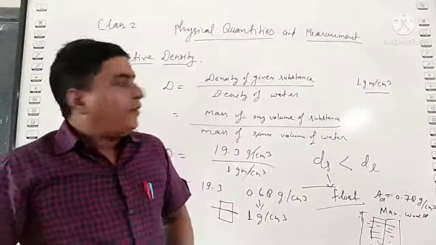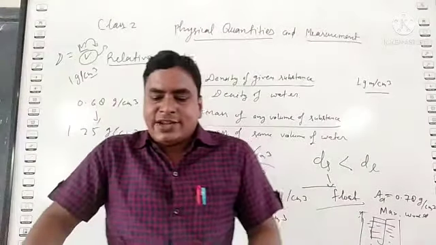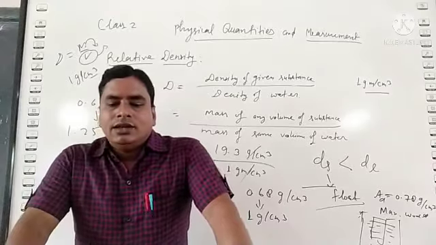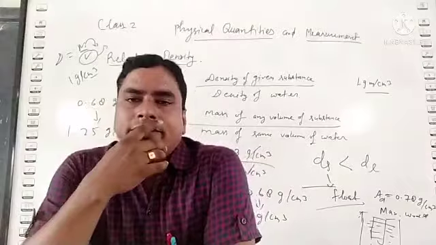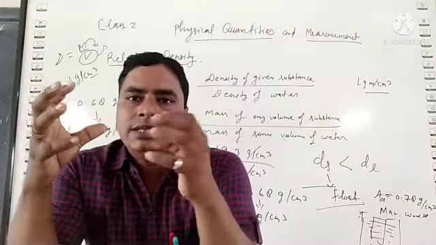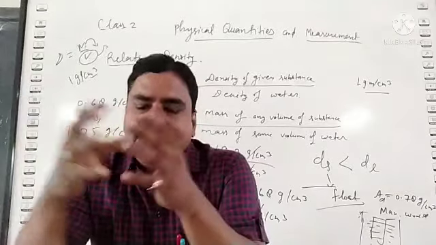Clear? Now we can compare the densities of solid, liquid and gas in the three states of matter. In case of solid, we know that the intermolecular forces are very strong and intermolecular spaces are very small, so molecules are very tightly packed.